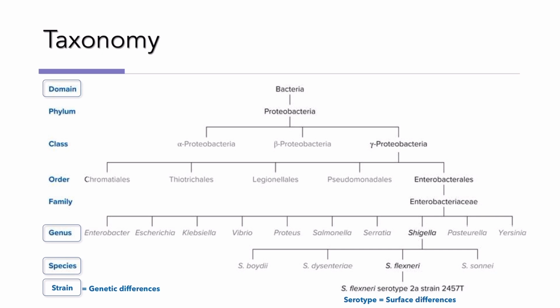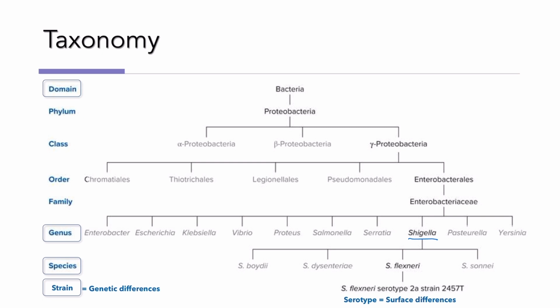That results in dysentery, which is a gut inflammatory problem whereby they have a lot of diarrhea. It's one of the top 4 pathogens that causes moderate to severe diarrhea in African and South Asian children. Now, what I want you to take away from this predominantly is how it's written. In the genus, we capitalize the first letter, and the whole name is always in italics. If you can't do italics because you're handwriting, you should instead underline the word. So, italics if you're typing it, underline if you are handwriting it.